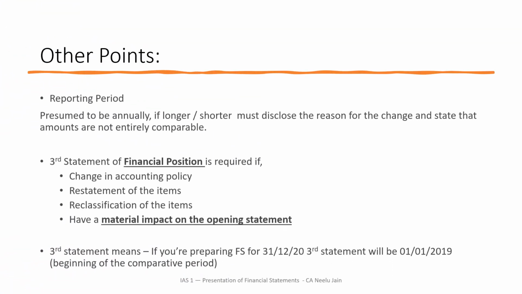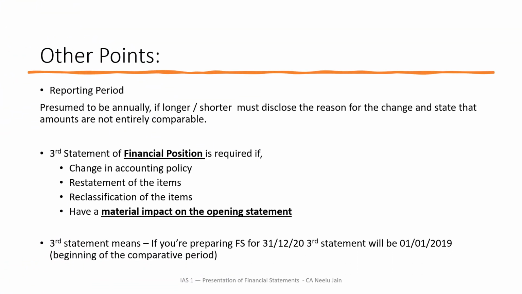The next, a few other points. Reporting period is presumed to be annual; if longer or shorter, you must disclose the reason for the change and state that the amounts are not entirely comparable. Third, a statement of financial position is required. Comparative information is generally for 1 year, but there are cases where you need to report a third statement of financial position.